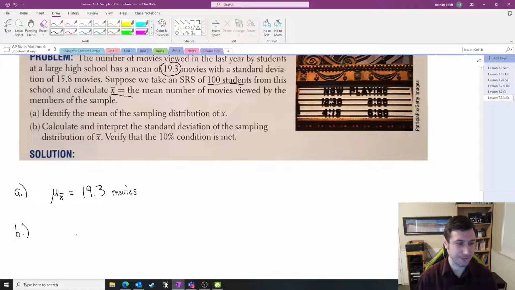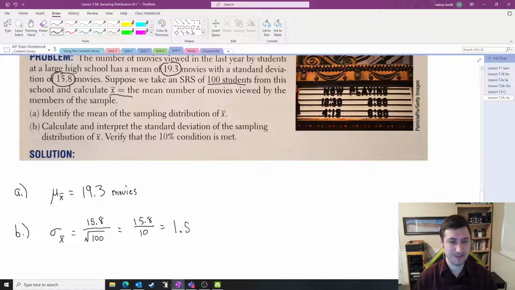All right, so let's calculate the standard deviation of all the x bars is equal to, on the top, we've got our standard deviation of the population, which is 15.8 movies, divided by the square root of the sample size, which was 100. Usually I'd type that into the calculator, but that's pretty easy. That's 15.8 divided by 10, which just moves the decimal point over. That is 1.58.